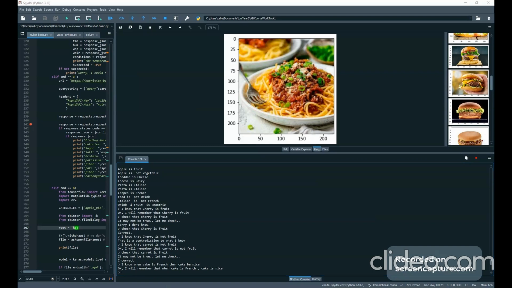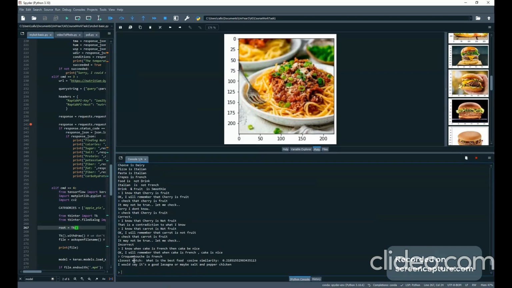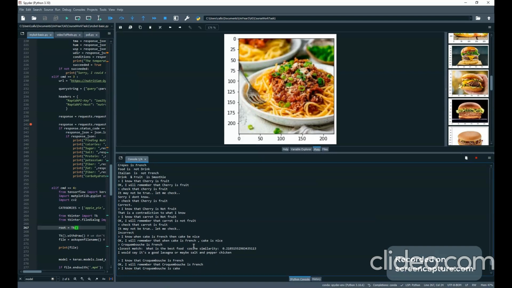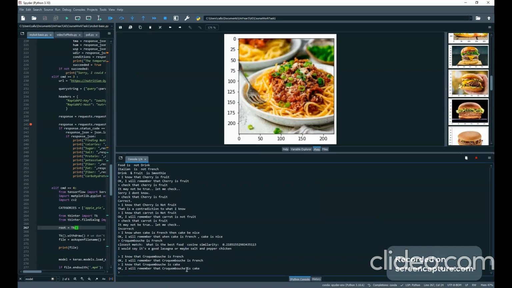So we can say croquembouche is French. Okay, I remember that croquembouche is French. And then if we say, I know that croquembouche is cake, I remember that croquembouche is cake. So now it knows that croquembouche is French and croquembouche is cake.